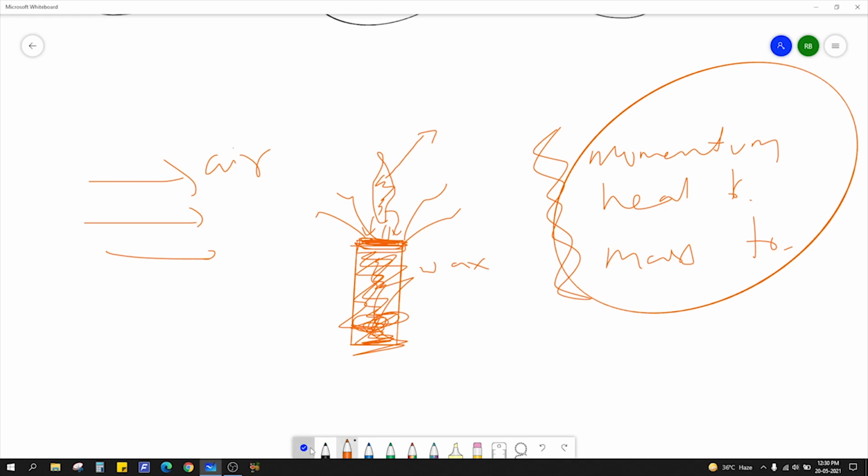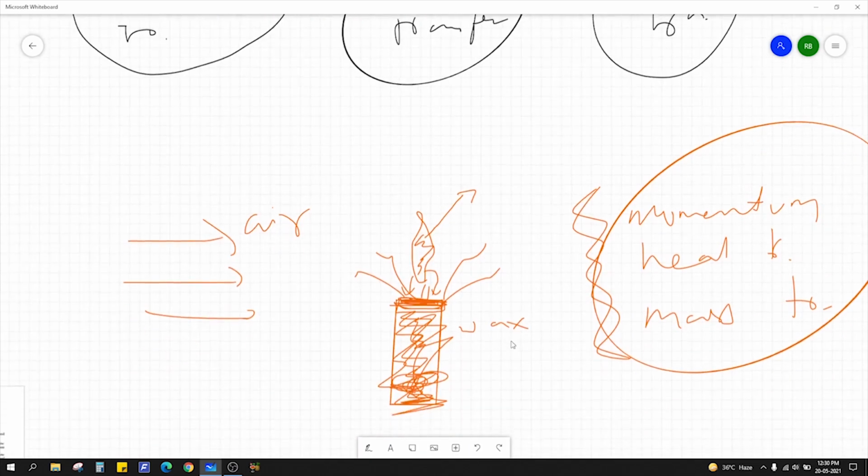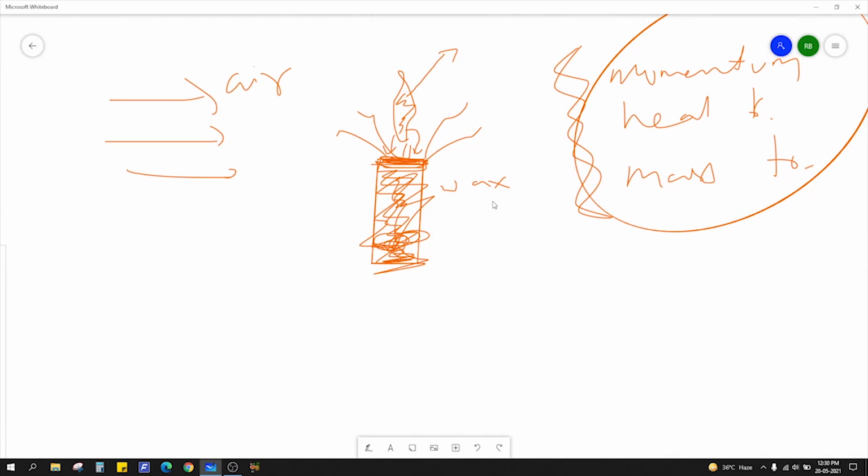Compared to the earlier problem, where we had a pipe flow with an impermeable material, there we had only momentum and heat transfer. That will be relatively easier compared to this problem, because here all three transfers are involved. The easiest will be a single transfer problem.